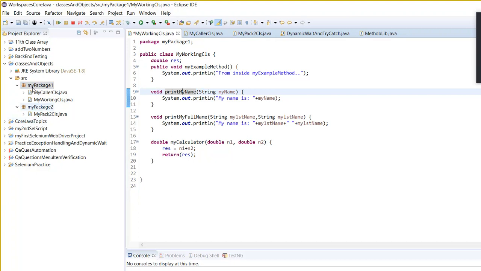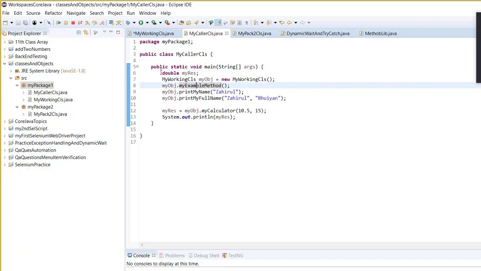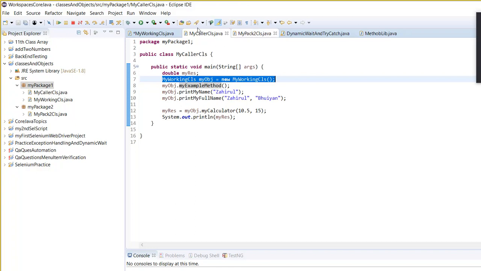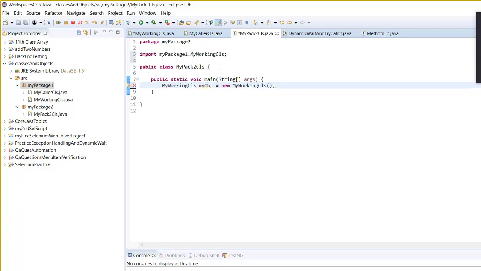But let's say in the same project you have another package, my package 2. Can you see this? Now if you go to that my package 2 class, similarly, guys, I'm going to create an object there, and then by this class I will be able to call, class dot.